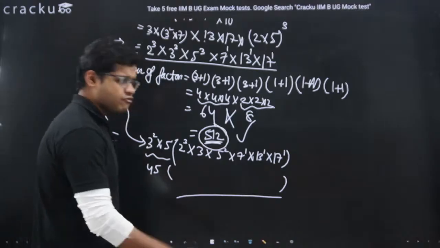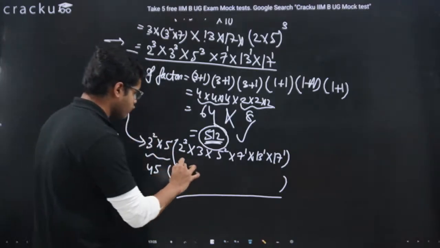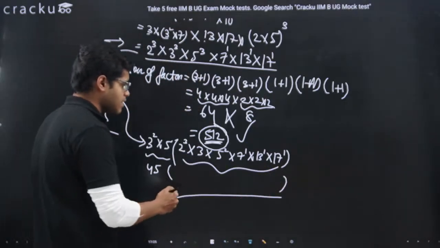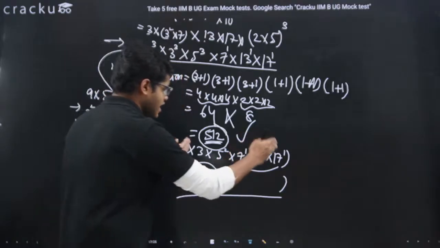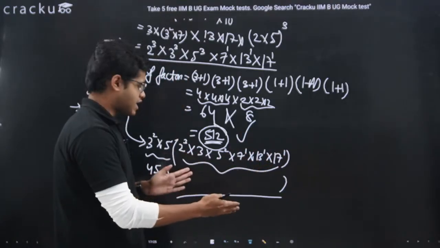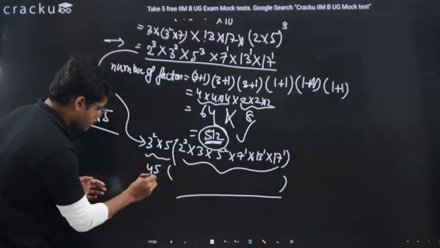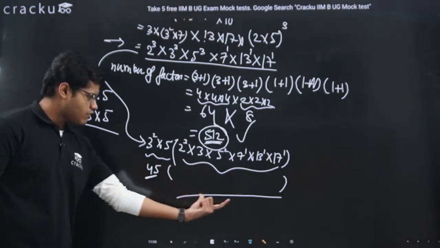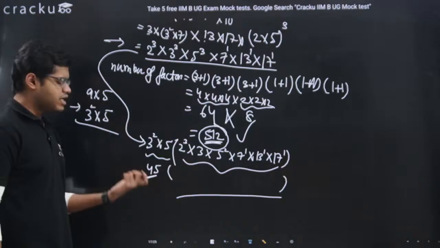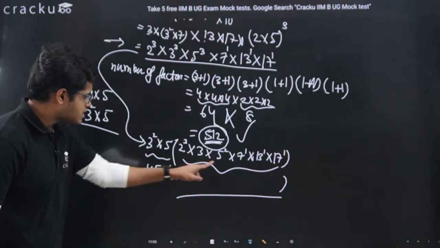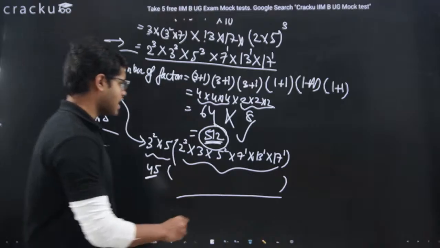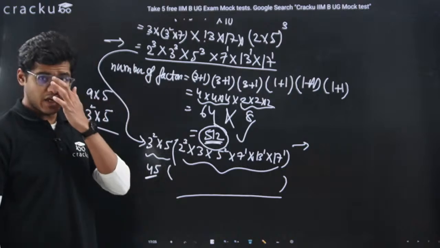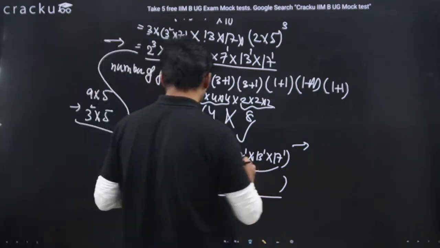Now, if I find the number of factors of this, understand this, guys. If I find the number of factors of this, can I say whatever number of factors we are getting, they will be divisible by 45? Since we have taken already 45 common, I can tell whatever number of factors we get, they will be divisible by 45 for sure. Now, what is the number of factors of this? Again, same process. Powers we know, we will add 1 to each and every power and multiply all of them. So it is 2 cube.